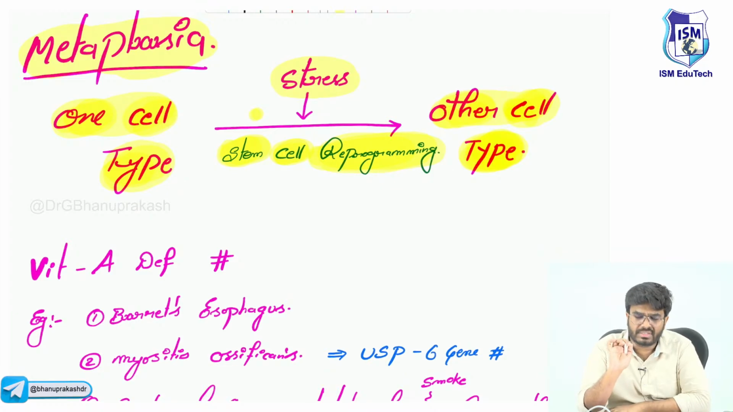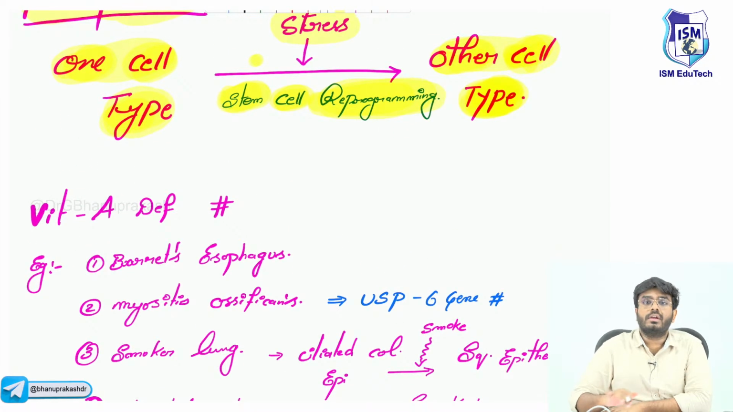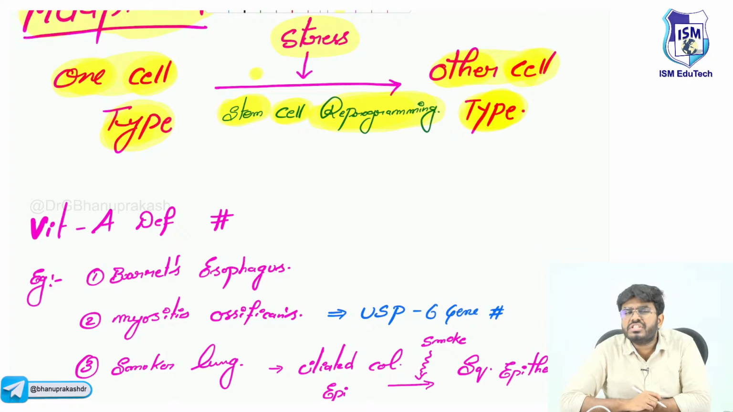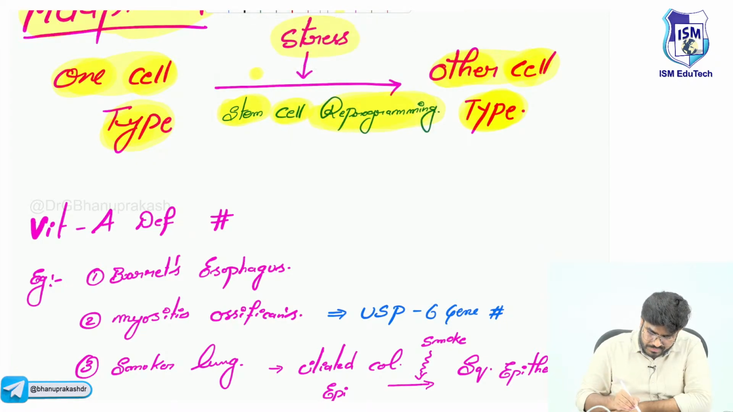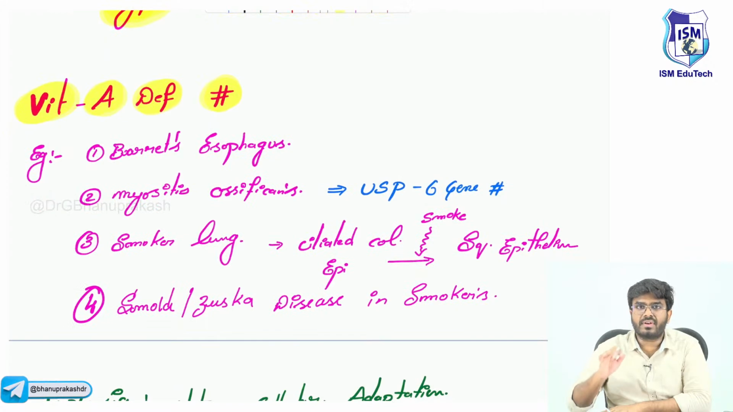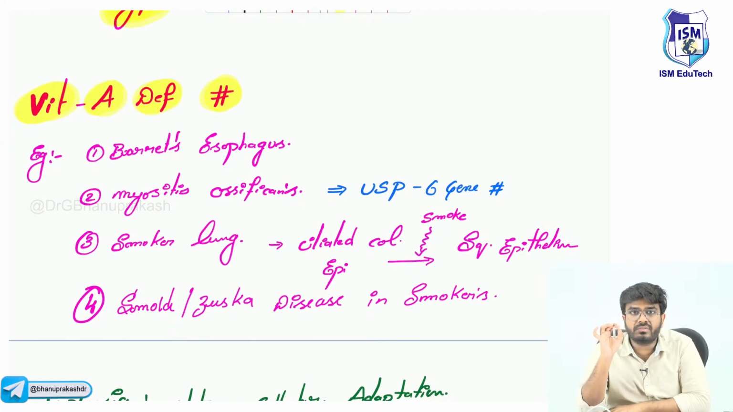I will give you examples. Examples are most important. The question asked in the FMG exam, NEET PG exam, and even in the board exams, USMLE exams, is: which vitamin deficiency can lead to metaplasia? Vitamin A deficiency. Vitamin A deficiency can lead to metaplasia because vitamin A is very important for epithelial differentiation. If there is vitamin A deficiency, that will lead to metaplasia. These are the important points which you should know.